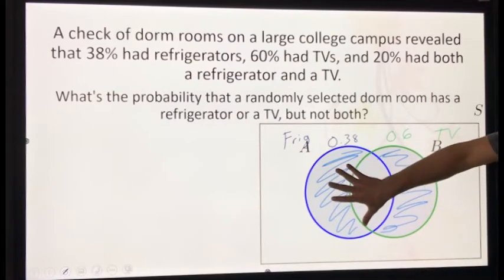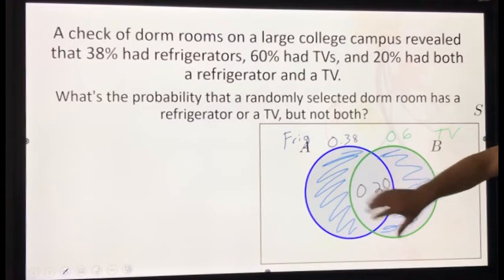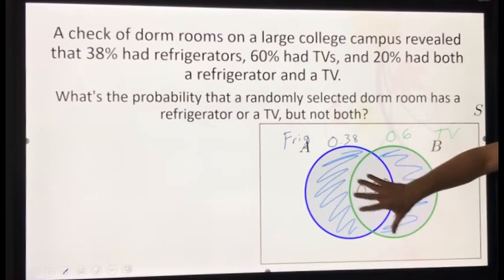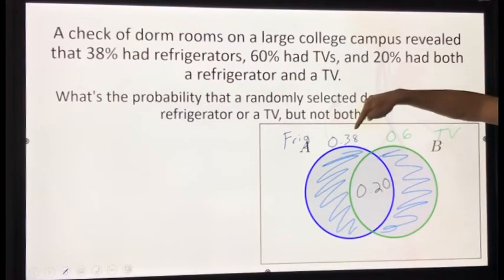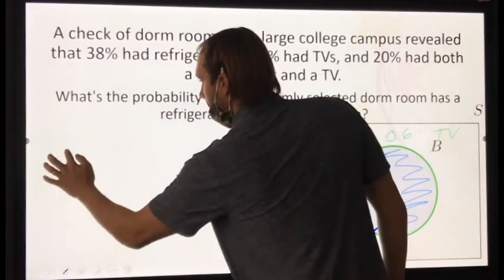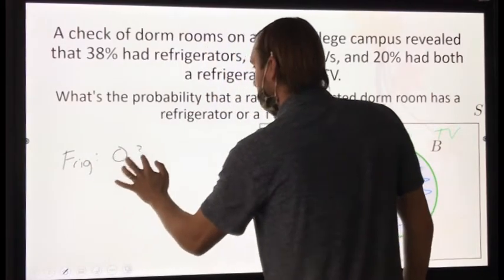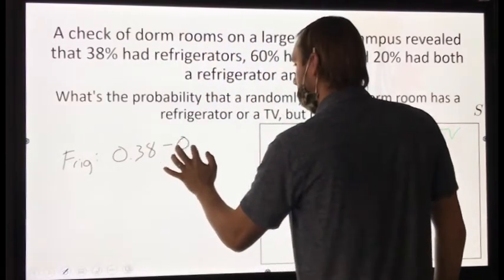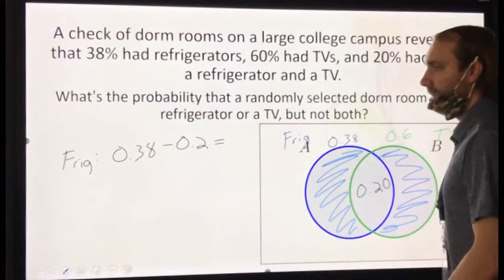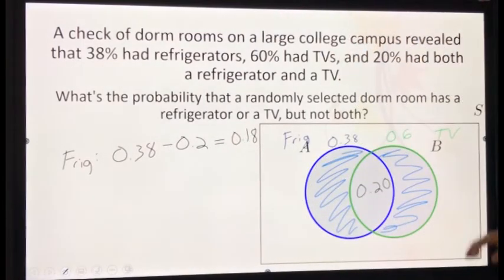So to find just this shaded region of my blue, I need to subtract 0.2 from 0.38. So fridge is 0.38 minus 0.2, and you get 0.18. Again, please keep these as probabilities and decimals.